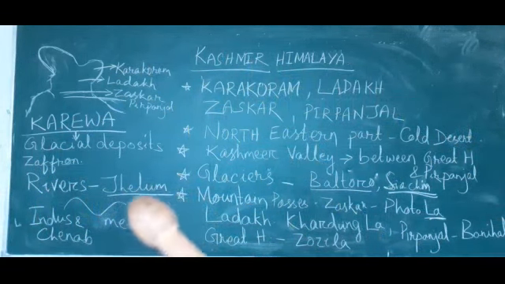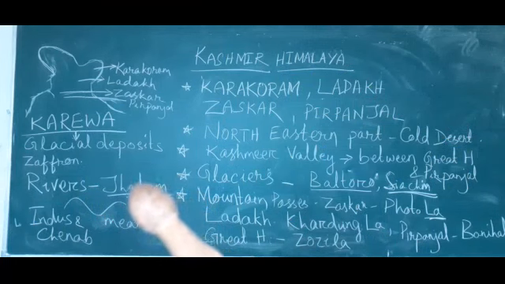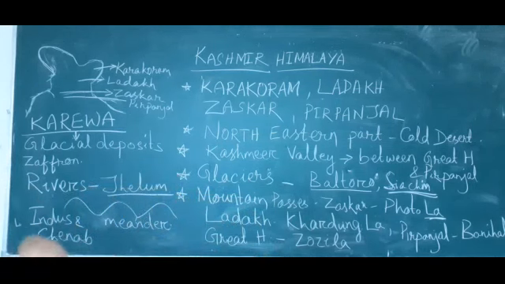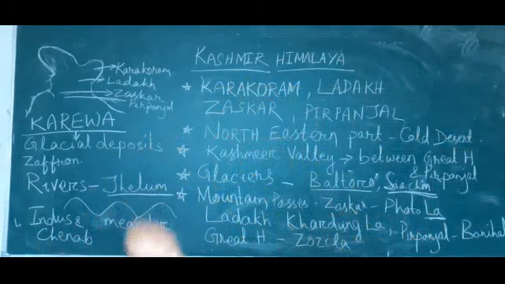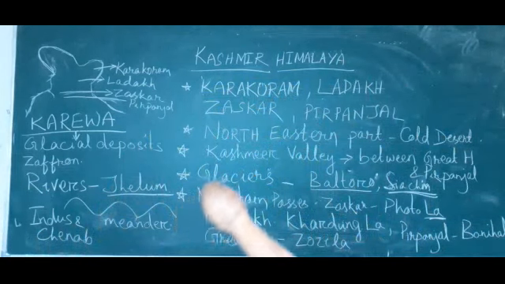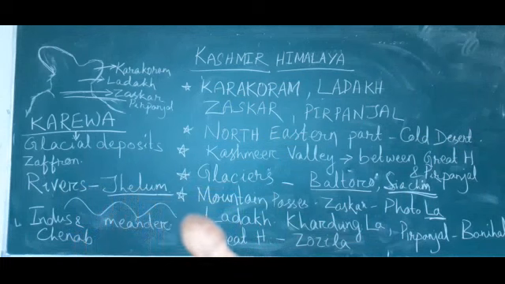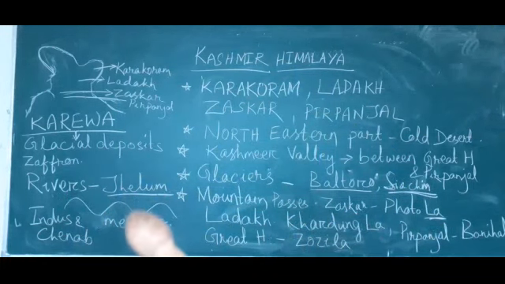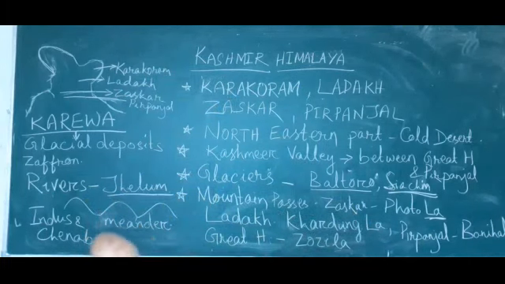Okay, what are the rivers found in this Kashmir Himalaya? That is on the bank of the river Jhelum, Kashmir is situated. So the Jhelum river, Indus and Chenab rivers are found in this Kashmir Himalaya. This Jhelum river is in the young stage and it creates meanders in this Kashmir Himalaya.